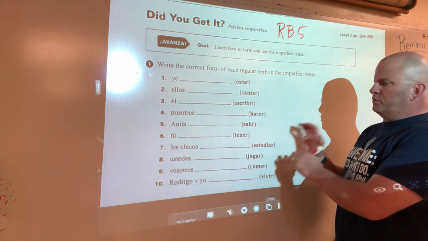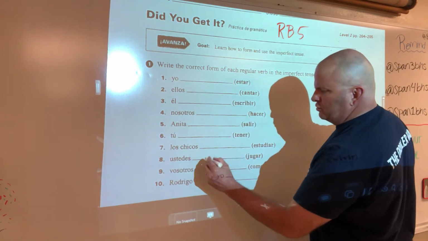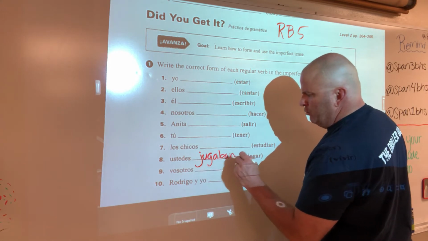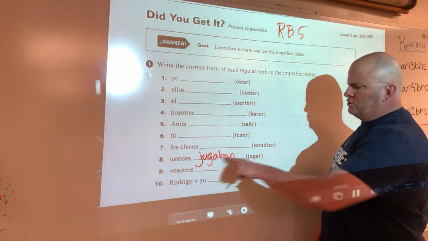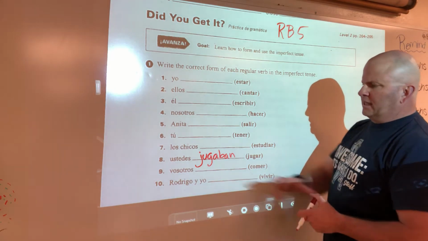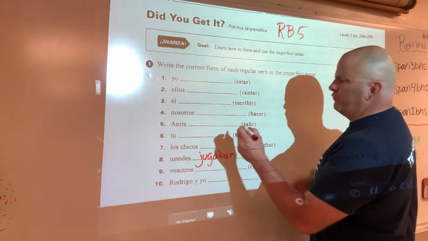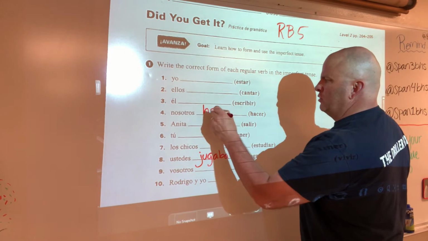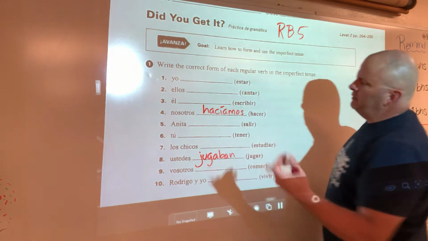Even though a lot of these verbs we've been used to, like jugar. Like ustedes is just jugaban. We don't do a stem change. There's no U to UE. We just do jugaban, right? Ustedes ending is the aban. And so that's like you guys played or used to play. And the IR verbs, hacer is irregular because we have hago, but in the imperfect form, it's just hacíamos. Okay? That's all it is.